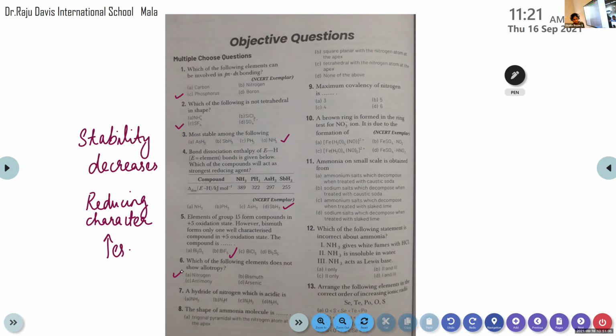This question is not directly in the textbook, but the correct answer is N3H. NH3 is ammonia, which is basic in nature. N3H is acidic in nature, while N2H2 and N2H4 are basic in nature. So N3H.